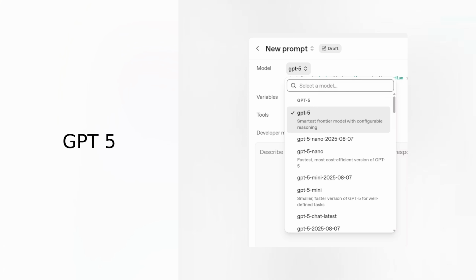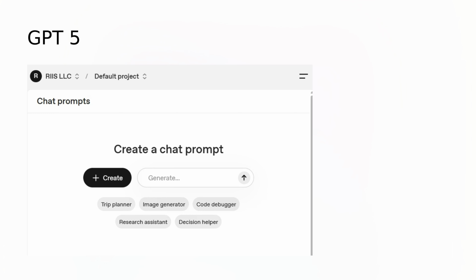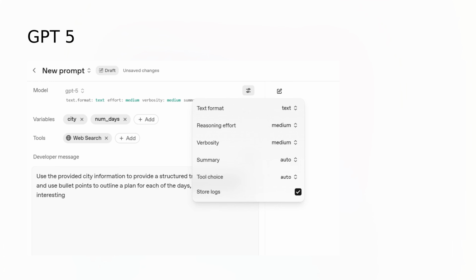Let's go back into the playground. Unlike the ChatGPT web interface, we can call any of the GPT-5 variants from the API, as well as the older models going back to GPT 3.5. ChatGPT gives us some example prompts that help give us some experience in writing GPT-5 queries. Let's try the trip planner first. Trip planner uses variables, one for city and one for number of days. It also uses the web search tool.